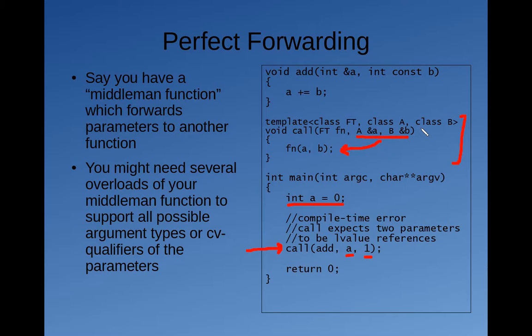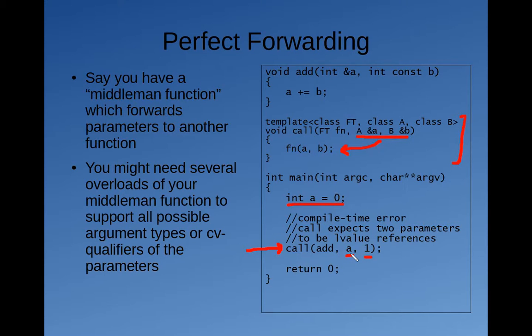Well, if we're anticipating that the argument for B will be an R value, then we can define an overload that has a parameter where you can initialize it with an R value. But the problem is then, what if I don't provide the literal for this argument? What if instead I provide it for this argument? So then you have to define another overload. And you can see where this is going.